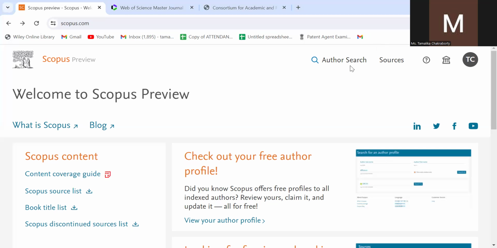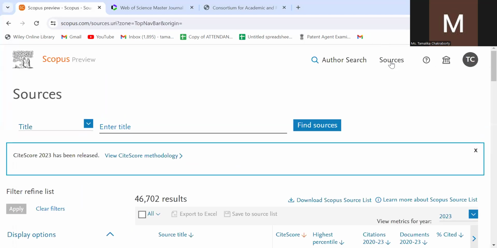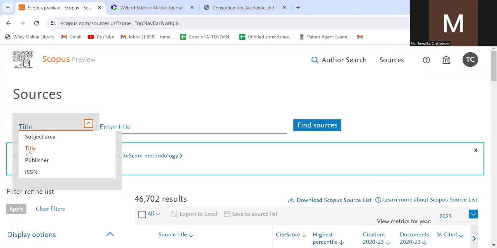You get to see that you can search your sources. Suppose you want to publish in a journal, but you don't know whether the journal is actually indexed in Scopus. So I can search by title, publisher, or ISSN number. Title means the name of the journal. You can directly type the name of the journal.